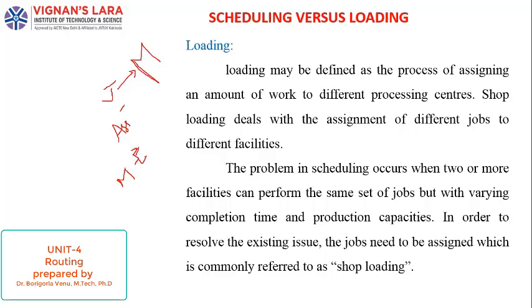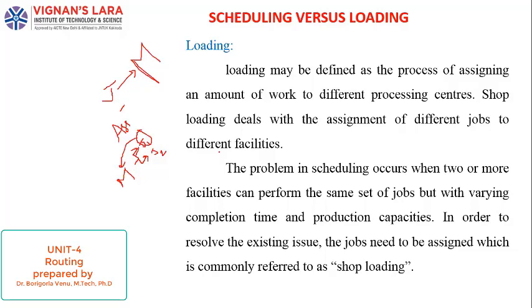We consider the process time of the job and also the quantity of the job. For example, if job 1 has more quantity compared to job 2, and at the same time job 1 has less process time compared to job 2, then we simply assign job 1 to that machine. This is about loading.